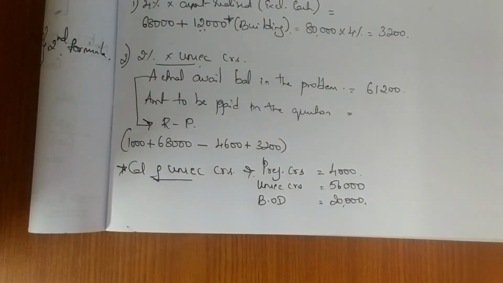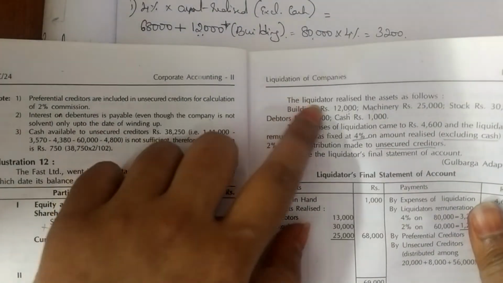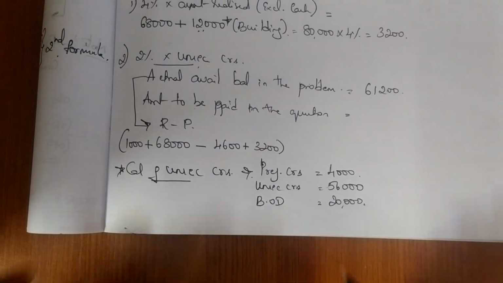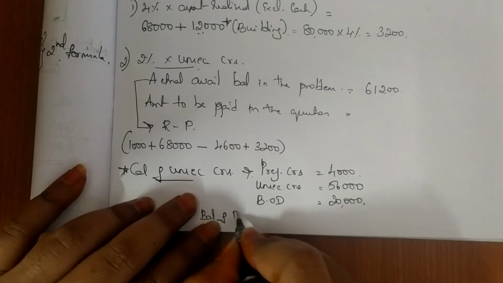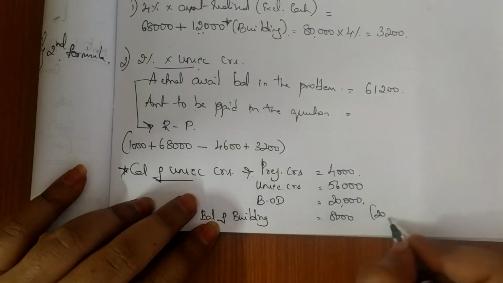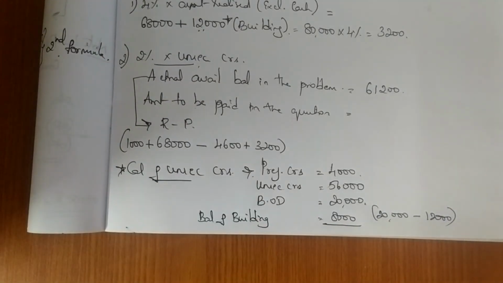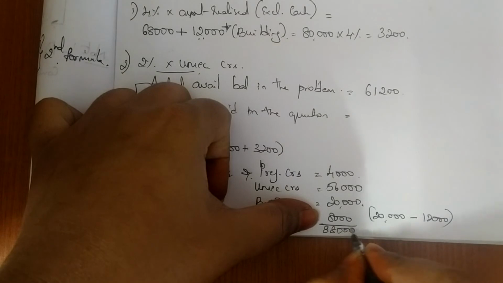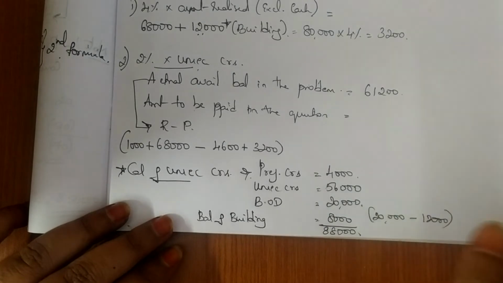Okay. Then remember building, correct, because building here it was 20,000 but it was sold for only 12,000. So I told you the balance should be considered as unsecured. So here I am going to write it as balance of building, that is 8,000. How is it 8,000? 20,000 minus 12,000. So all this will give me a total of my unsecured creditors. Please remember, when unsecured creditors is not directly given in the problem, this is how you do your unsecured calculation. And preference creditors, every time it should be included in unsecured creditors.